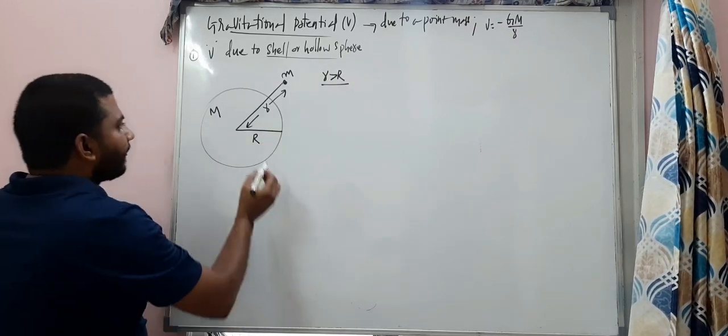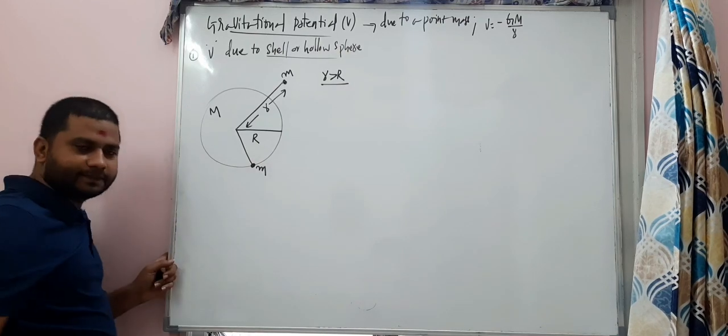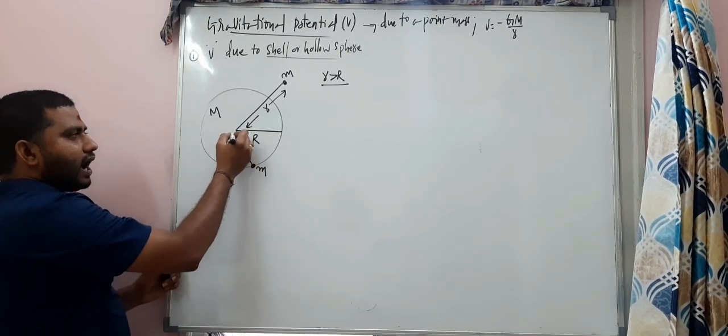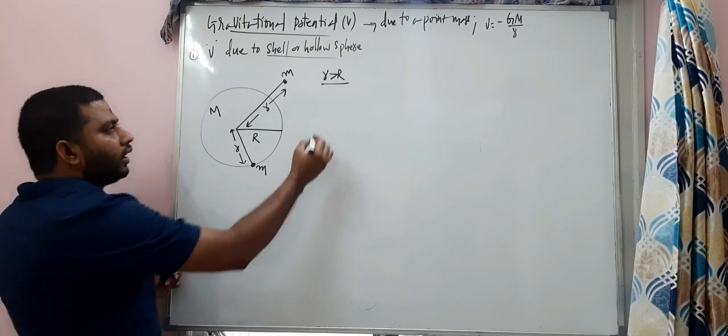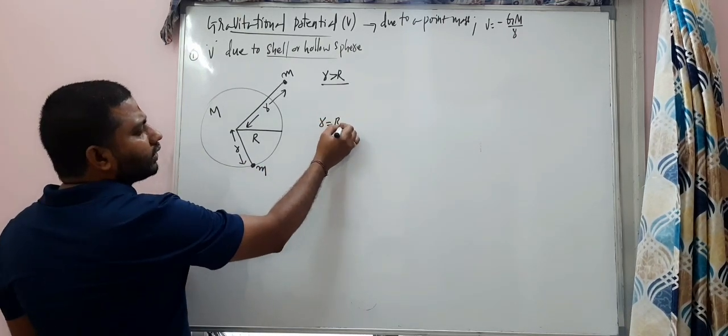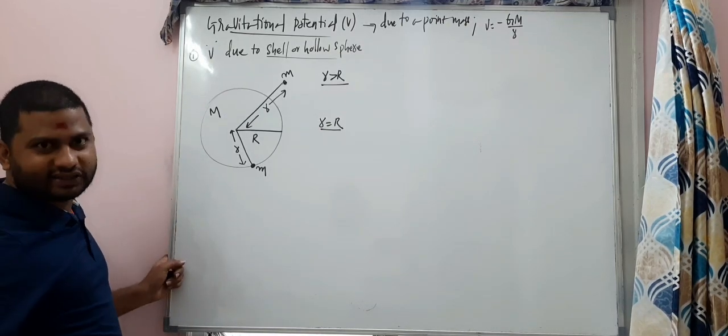Second case, this mass M is kept on the surface. This is my R. I've told you graphs are very important. So small r is equal to capital R. On the surface the mass is kept.